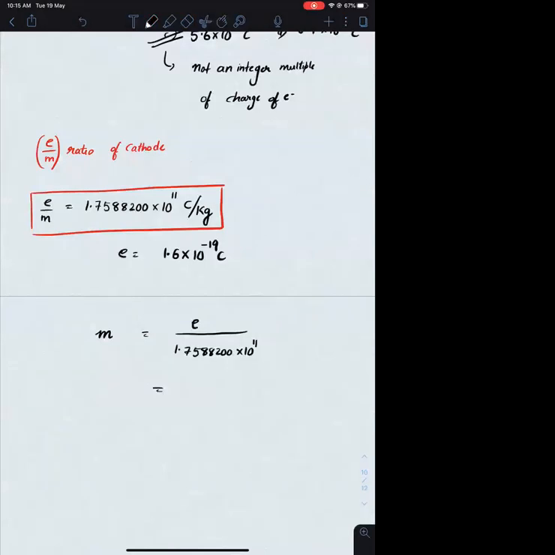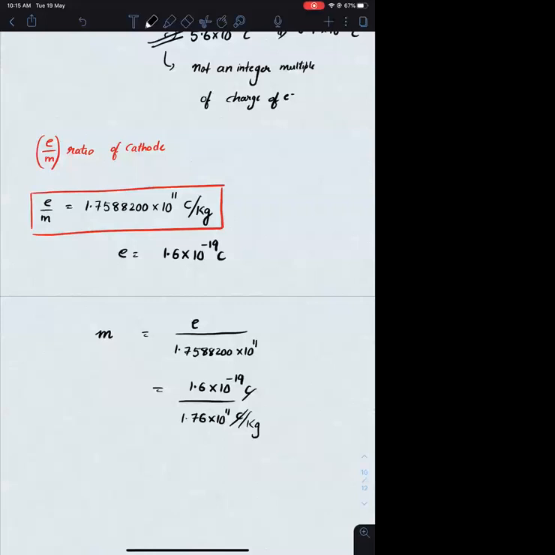You can take 1.75 as 1.76 into 10 power 11. 1.6 into 10 raised to minus 19 coulomb divided by 1.76 into 10 power 11 coulomb per kg. So coulomb will cancel, whatever answer comes will be in kgs. Solve this and let me know the value.